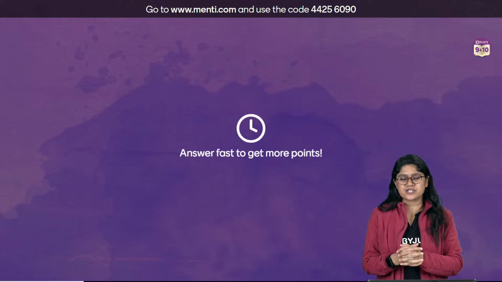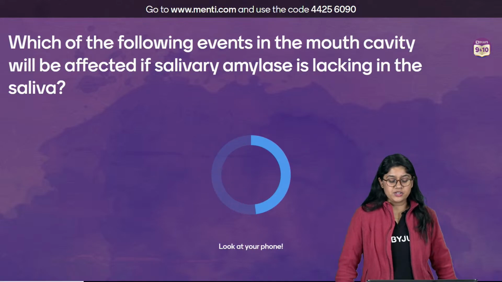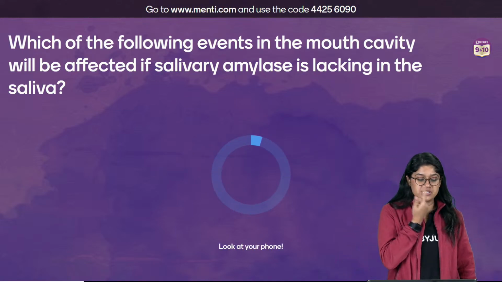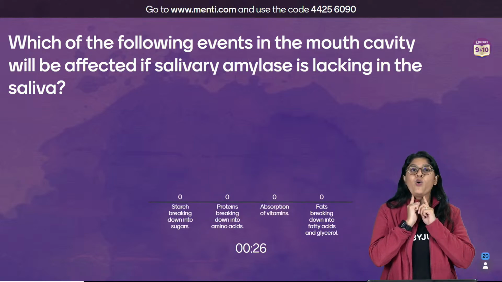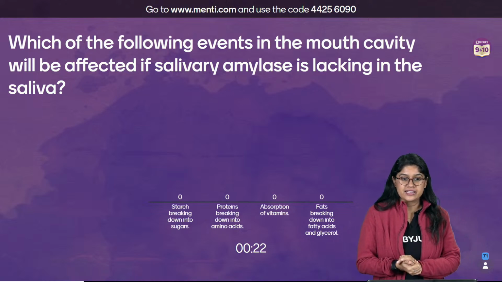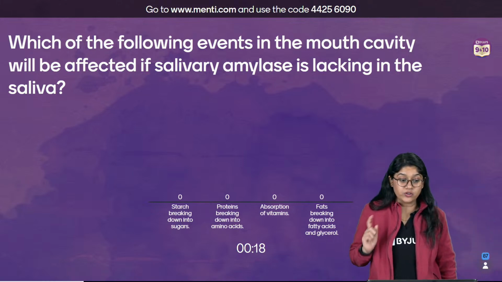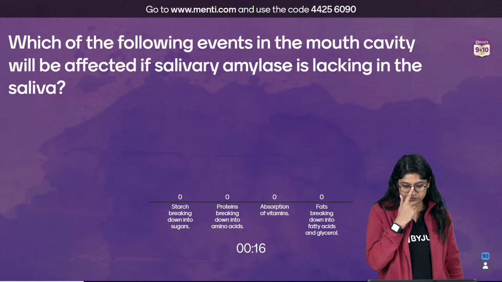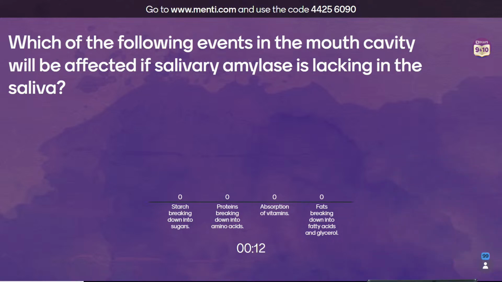Mosquitoes, not directly. Will not call them that. Here. Which of the following event in the mouth cavity will be affected if salivary glands is lacking in saliva? What will happen if the salivary amylase is not present in saliva? Yes. Starch breaking down into sugar, protein. What will be getting affected? जल्दी से क्या क्या affect होगा? कौन affect होगा?